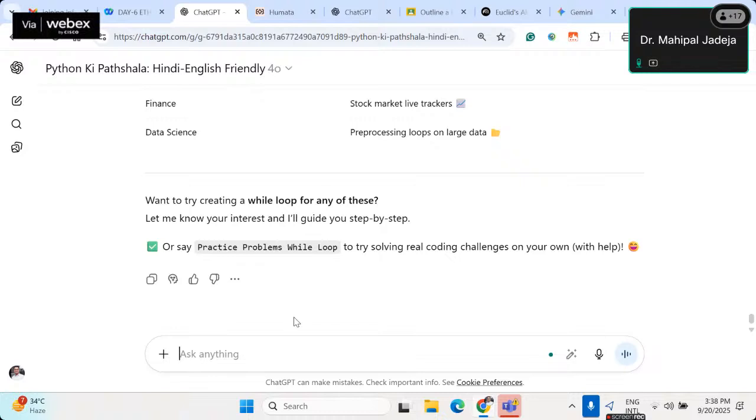Because of course these responses are not based on the training of ChatGPT itself. Of course it's using its own training, but apart from that, I have also trained it on around 20 different files I have uploaded with respect to my Google Colab notebooks, and also some instructions I have put inside PDFs, which I have uploaded as a knowledge set for this particular GPT. So that's the idea of a GPT.